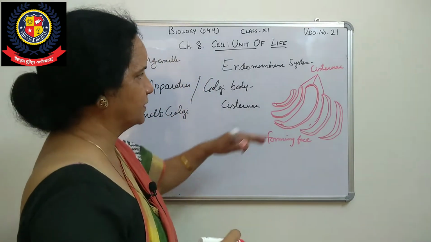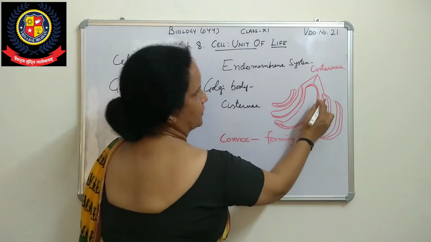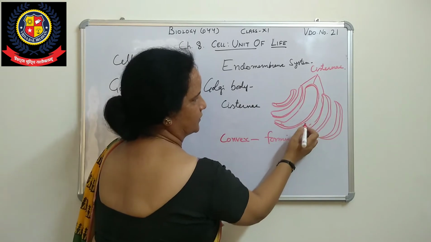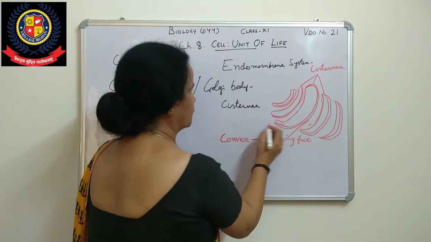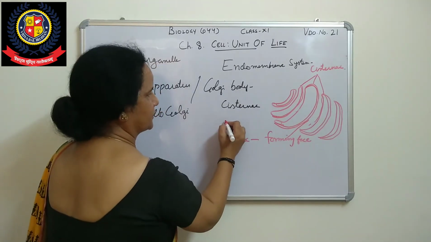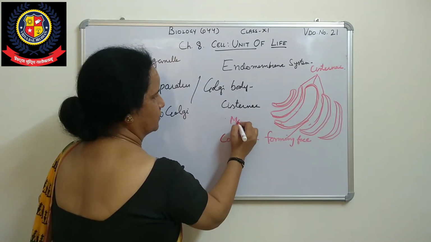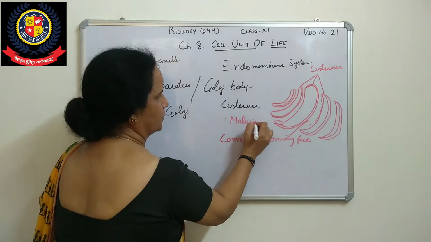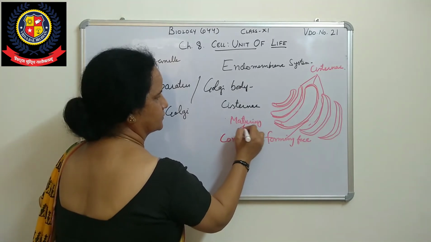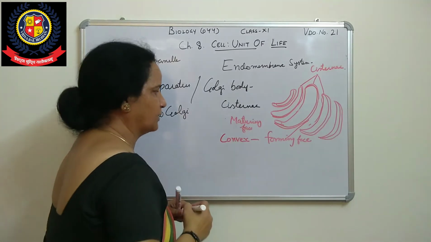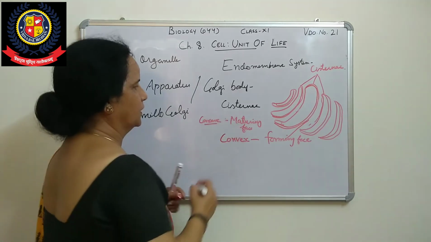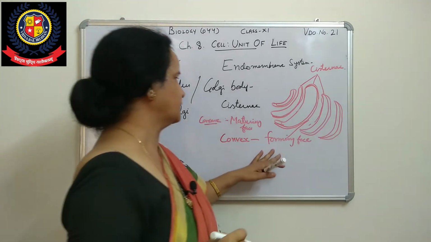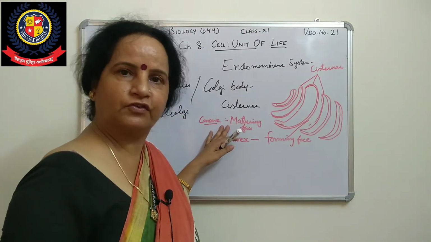And the concave side, this one inside, is called the maturing face. What is it called? Maturing face. This convex side is the forming face, and the concave side is called the maturing face.